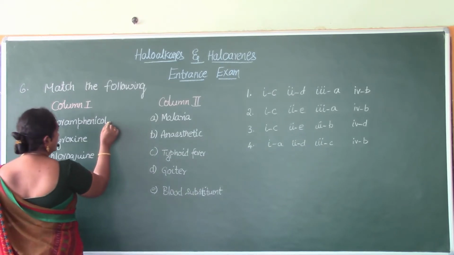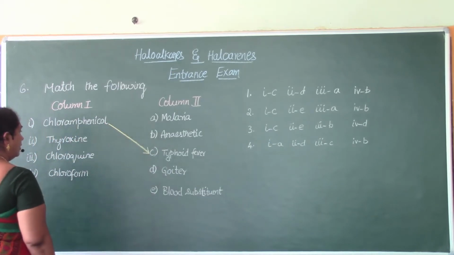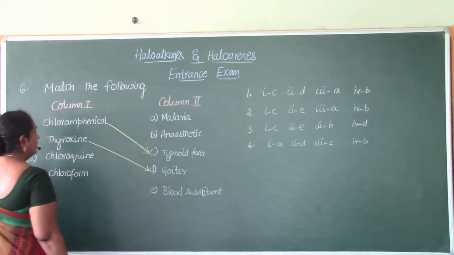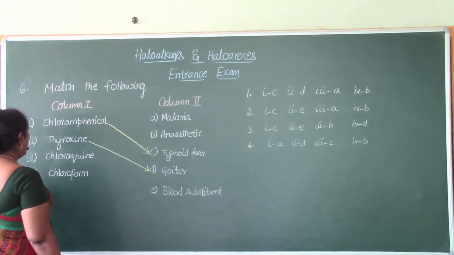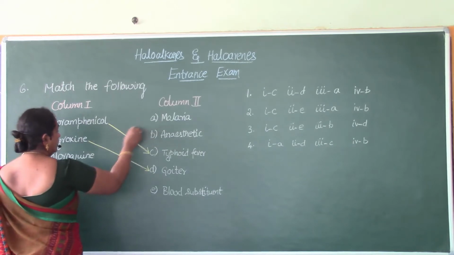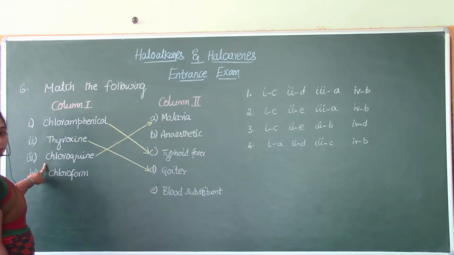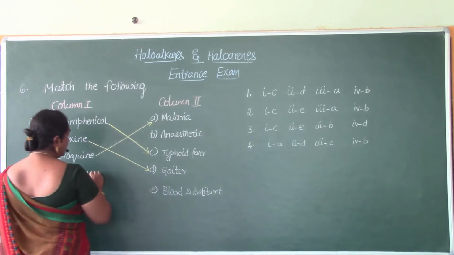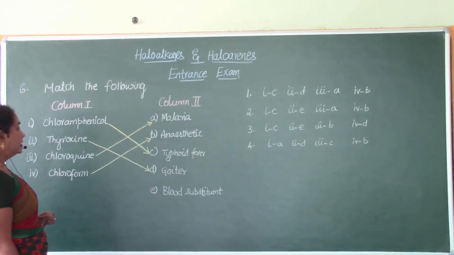Chloramphenicol is a drug that is being used in the treatment of typhoid fever, and thyroxine is used to treat goiter. It's the hormone of the thyroid gland. Chloroquine, which is obtained from the bark of cinchona tree, is used in the treatment of malaria. And chloroform, it's not a blood substituent. It was earlier used as an anesthetic drug before doing the surgery.